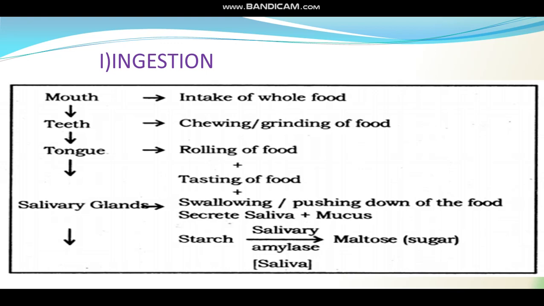Now, when food is taken into the mouth, what happens in the mouth cavity or oral cavity? Food is chewed by teeth, it is ground by teeth and broken into small pieces. Then the tongue present in the oral cavity helps in rolling of the food, it helps in tasting of the food. And then saliva also comes from the salivary gland into the oral cavity.